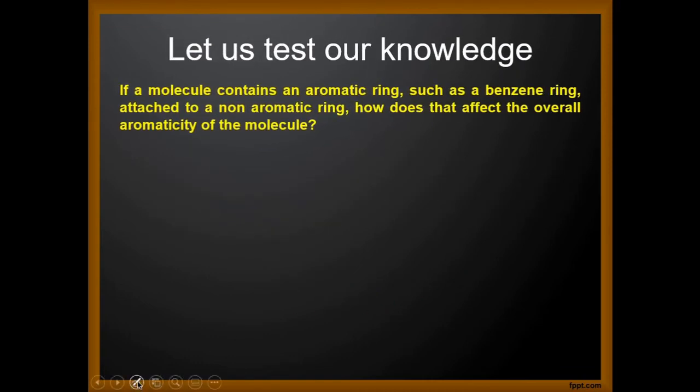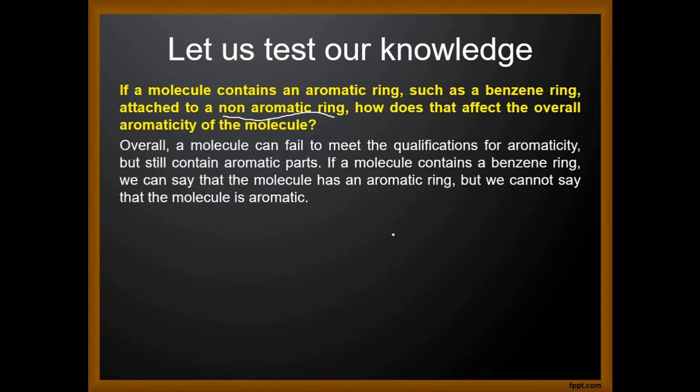If a molecule contains an aromatic ring, such as a benzene ring attached to a non-aromatic ring, how does that affect the overall aromaticity of the molecule? Overall, a molecule can fail to meet the qualifications for aromaticity but still contain aromatic parts. So if a molecule contains a benzene ring, we can say that the molecule has an aromatic ring, but we cannot say that the molecule is aromatic.